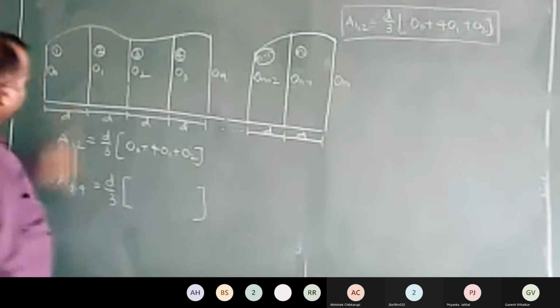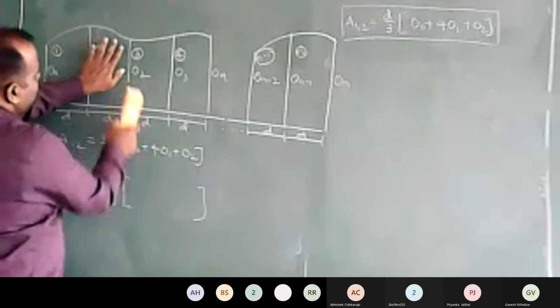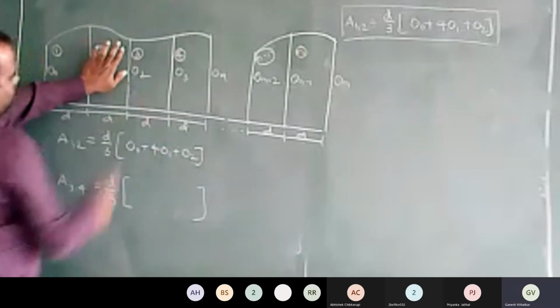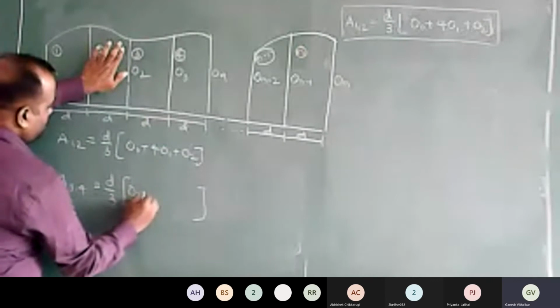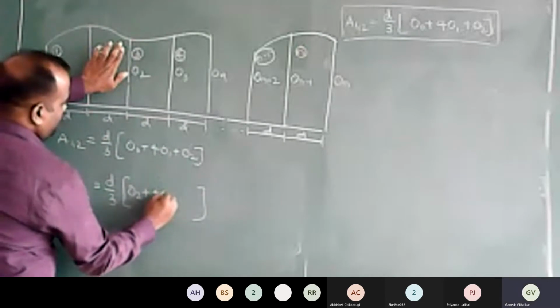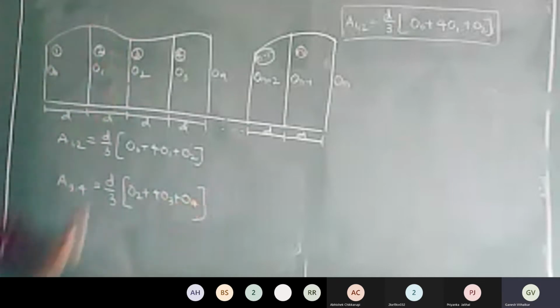So area of the 3 and 4 strips equals D by 3. Okay, forget about these things now. Which is my first offset here? O2, O2 plus 4 times of what? O3, plus O4.